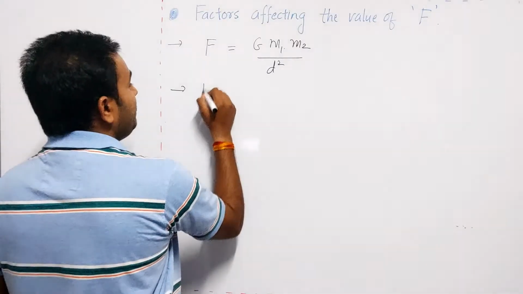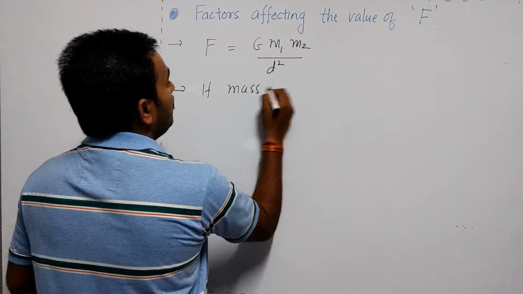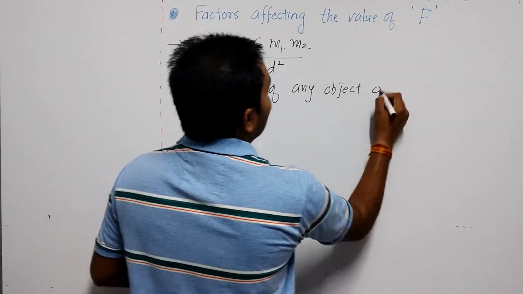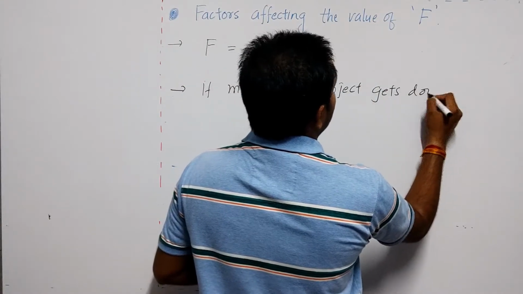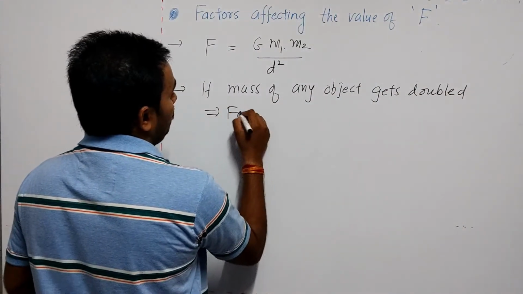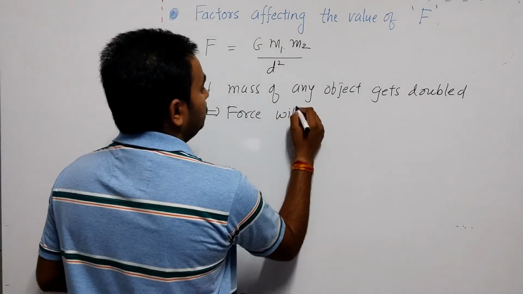Okay, so if the mass of any one object gets doubled, the force will be doubled.